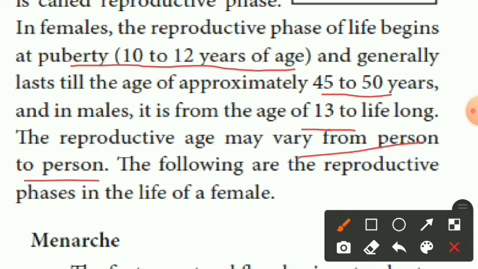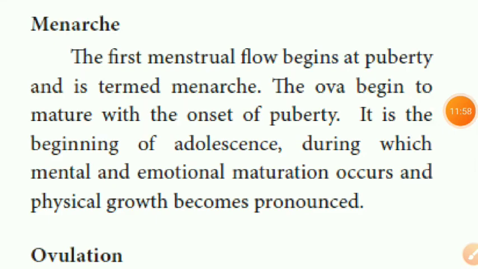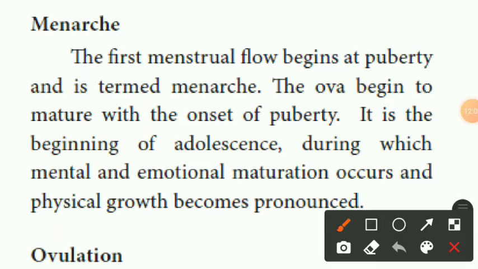The following are the reproductive phases in the life of a female. What are the reproductive phases? Menarche and menopause. Let us discuss one by one. First one, menarche. The first menstrual flow begins at puberty time and is termed menarche. That one is called menarche.